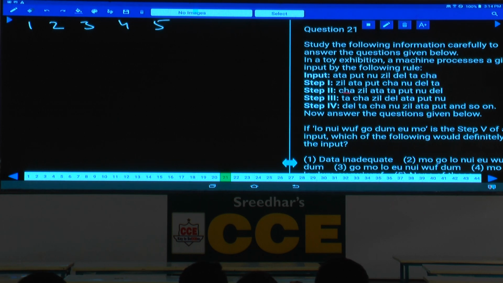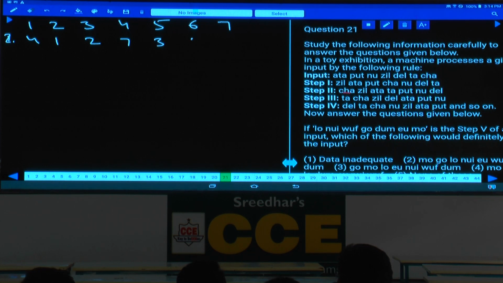From there onwards, then we should write it as 4, 1, step 1. What is step 1? Tell me. 4, 1, 2, 7, 3, 5, 6. And this is step 1. Then in step 2, now the fourth element to be at the first place. What is the fourth element? 7. And first element is what? 4. And second element is what?